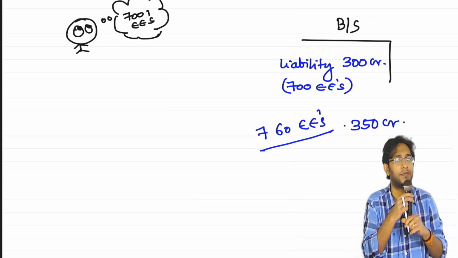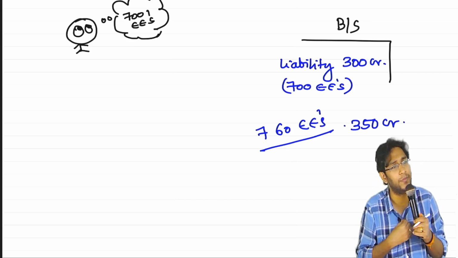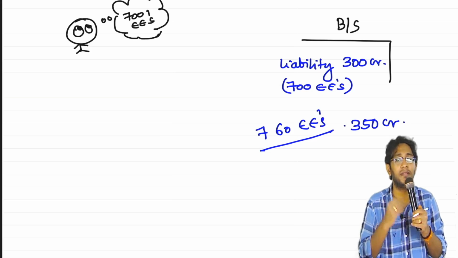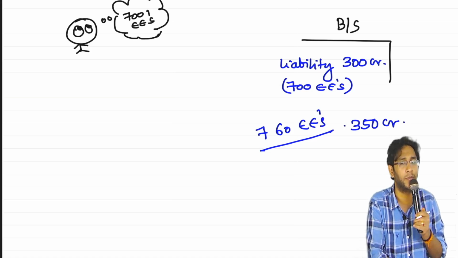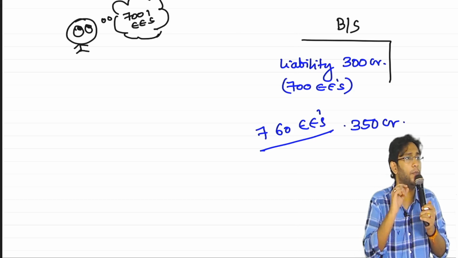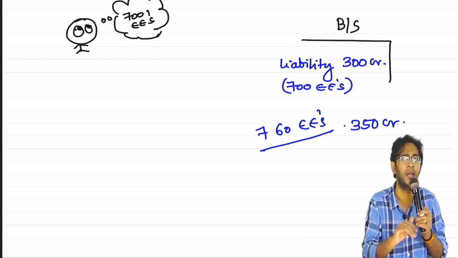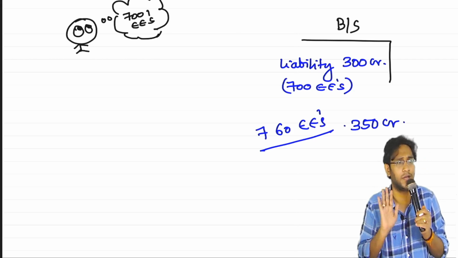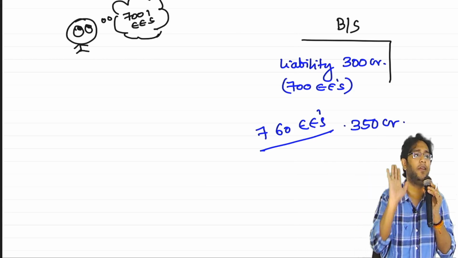The company has to book an expenditure, which is coming because of an estimation error. This is called actuarial risk. Actuarial risk means there is an increase or decrease in the liability because of a change in estimate. It can be a gain also, it can be a loss also. This risk will not be there in a contribution plan.